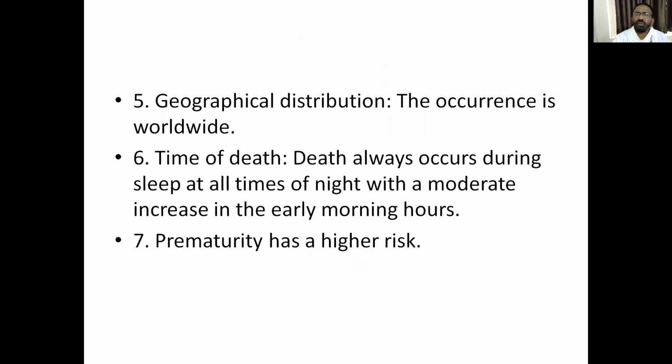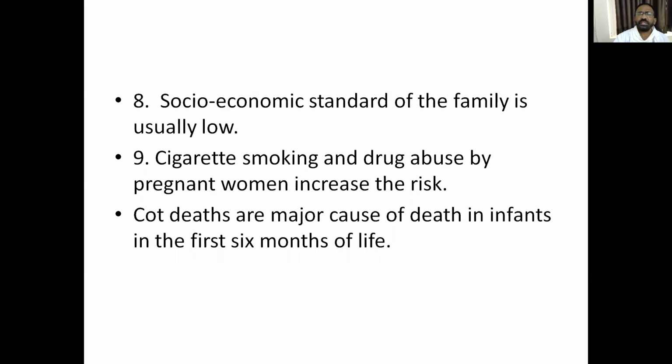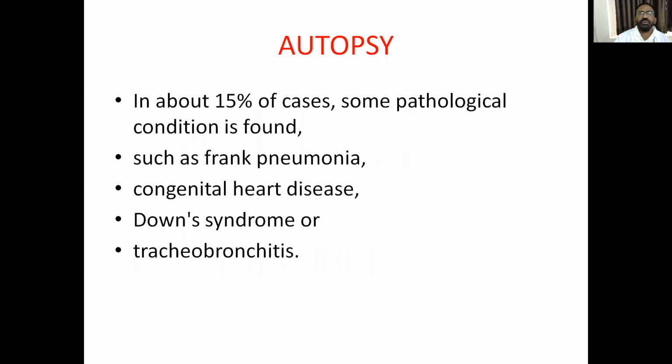Death always occurs during sleep, and prematurity has higher risk. The socio-economic standard of the family is also one of the causes. Cigarette smoking and drug abuse by mothers or fathers may be causes. Cot deaths are a major cause of death in infants in the first 6 months of life.